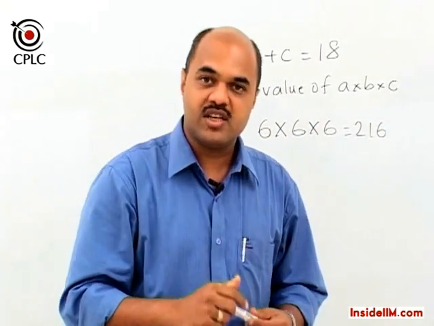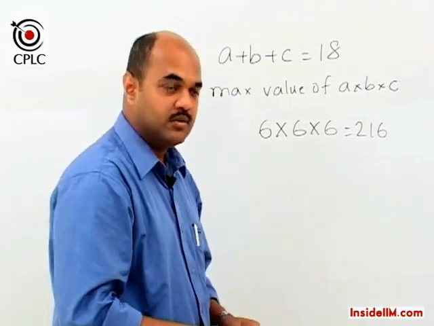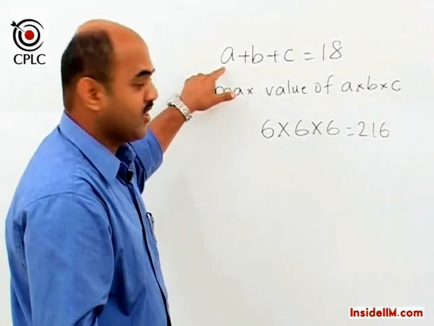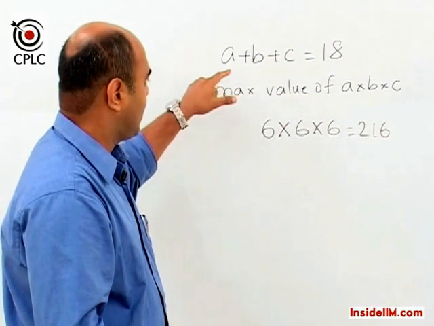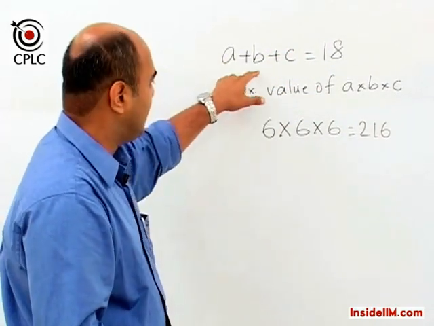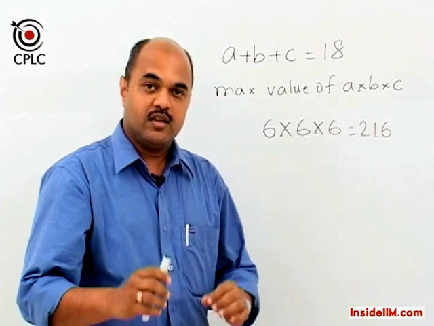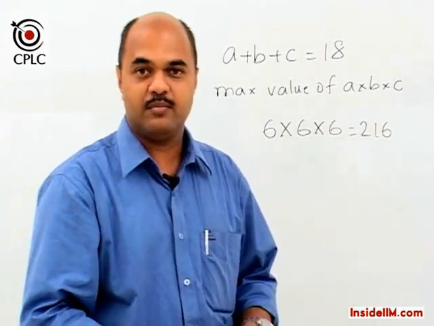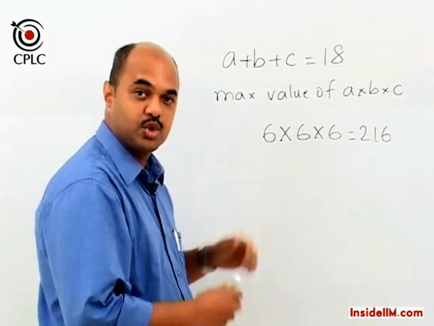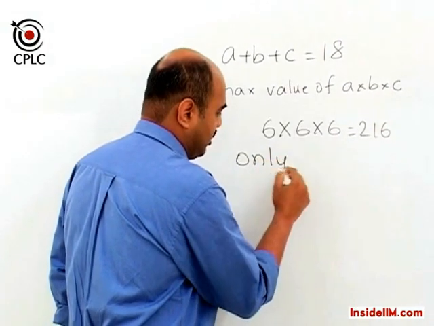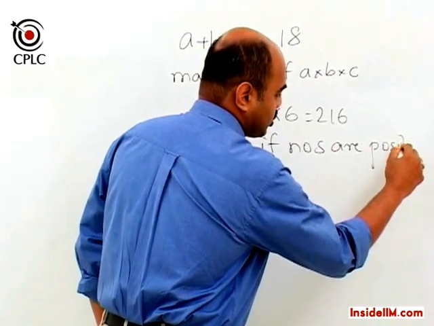Why? Because the concept here is that if the given sum is a constant, then the product is maximum when each value is the same. So we look at this sum which involves three numbers, which is equal to 18. So if the product has to be maximum, then each value should be equal to 6, and hence the product becomes 216. Now as a concept, yes, this may be correct, but there is a slight important point that we need to remember, that this concept is true only when we know that the numbers are positive. Why is this so important?